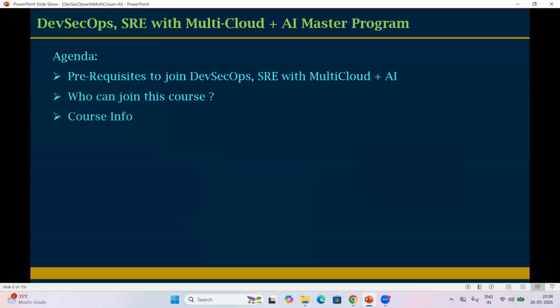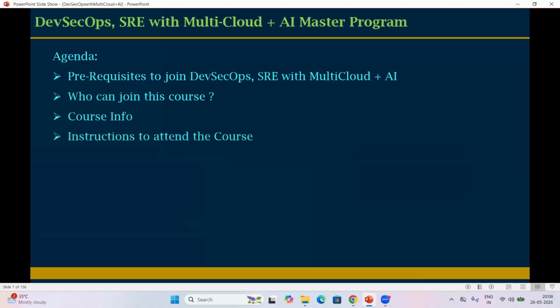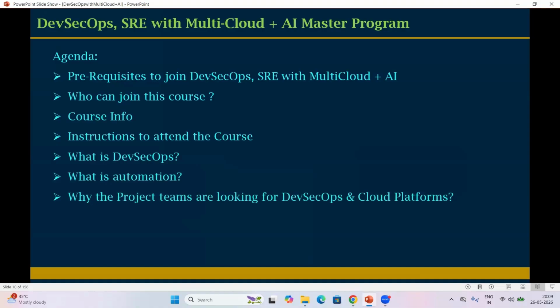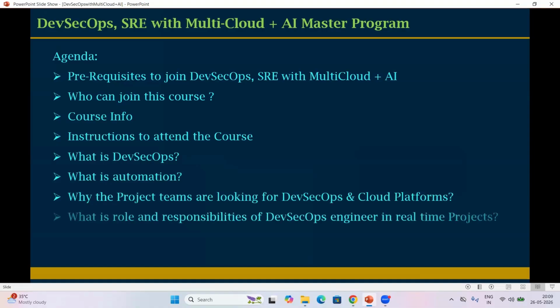The course information and instructions to attend this course. What is DevSecOps? What is automation? Why are the project teams looking for DevSecOps and cloud platforms currently? What are the roles and responsibilities of a DevOps engineer and DevSecOps engineer in real-time projects, and also SDLC, the software development lifecycle. These we will go through one by one. Okay, let's move on.